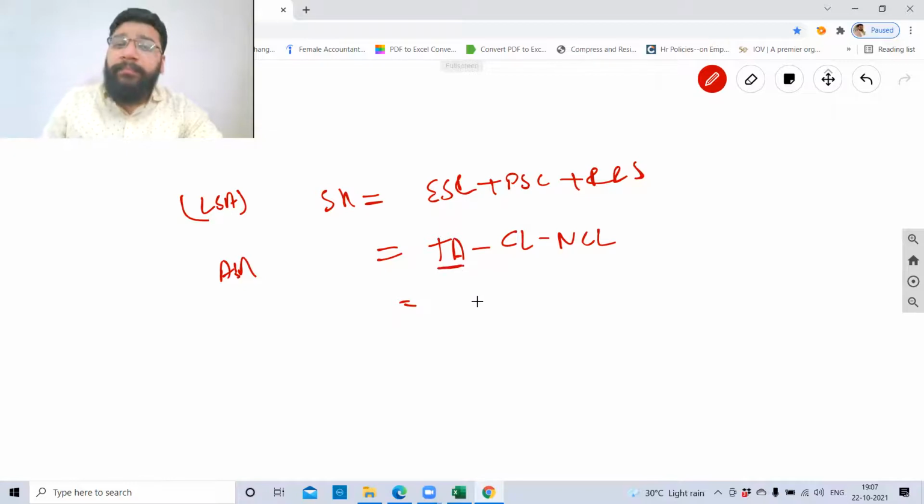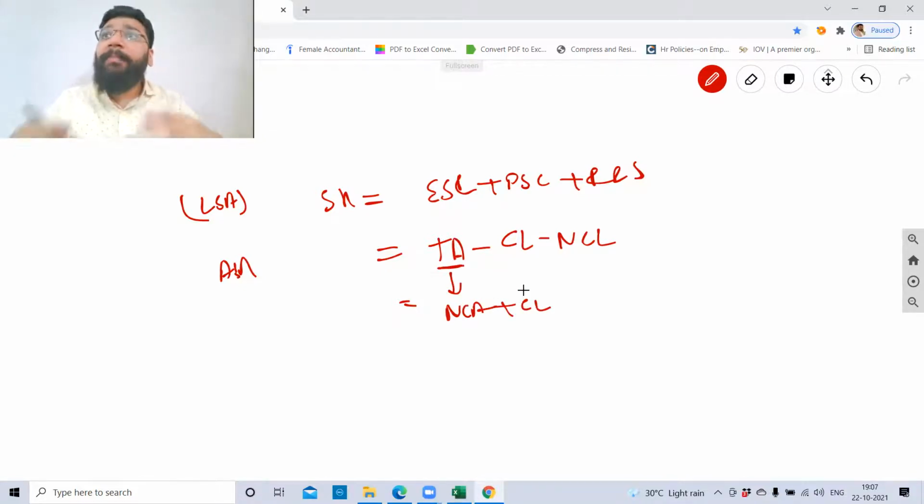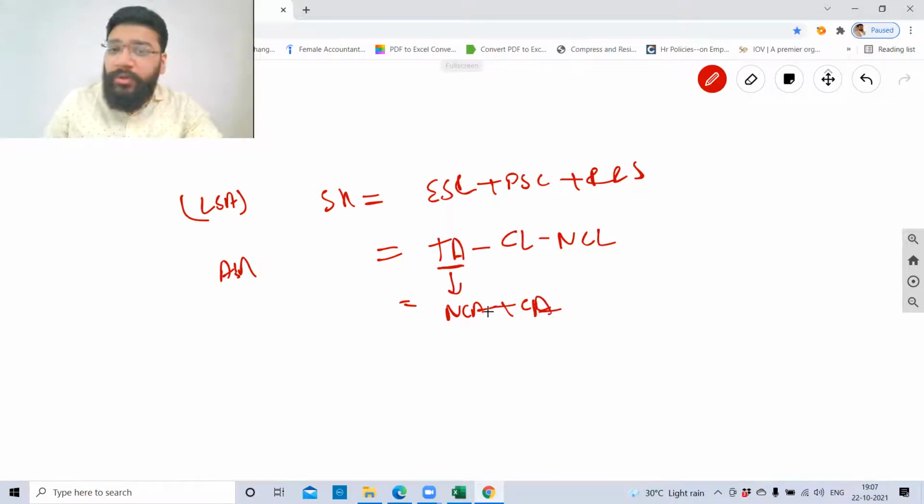Total asset, how do we break up? Can I say total asset is equal to non-current asset plus current asset? I'm telling the probability in different ways how they can give the question. They might not give you total asset. They might give you current asset and non-current asset. If I add these both, it will become total asset. From that, I'll minus current liability and non-current liability.